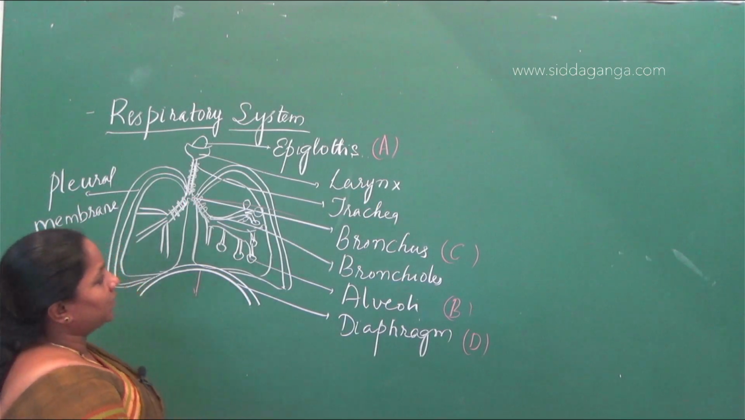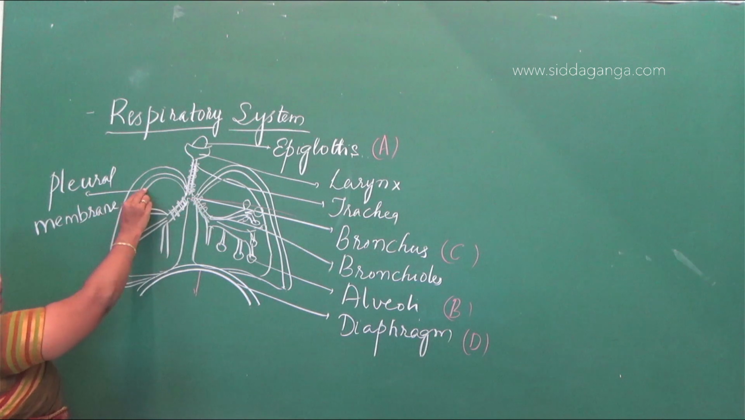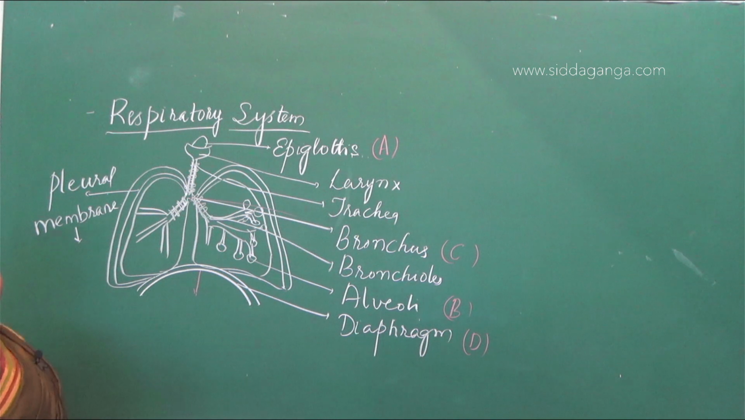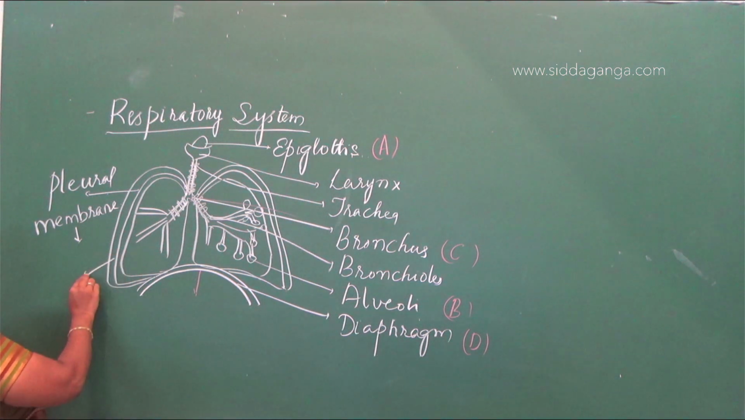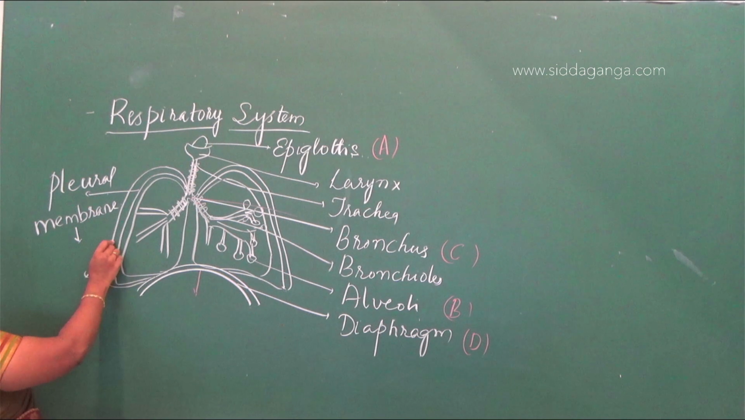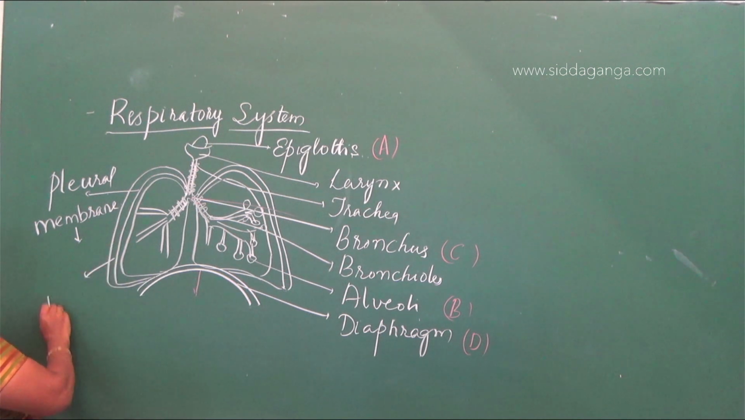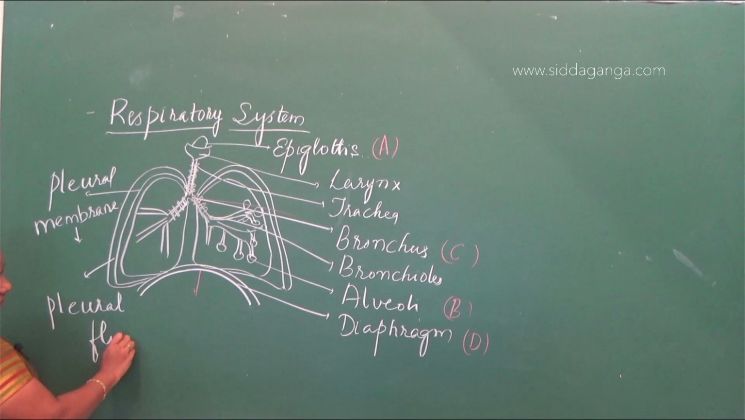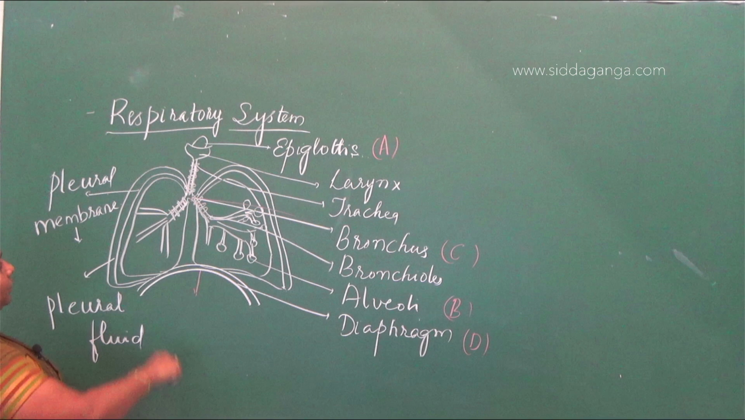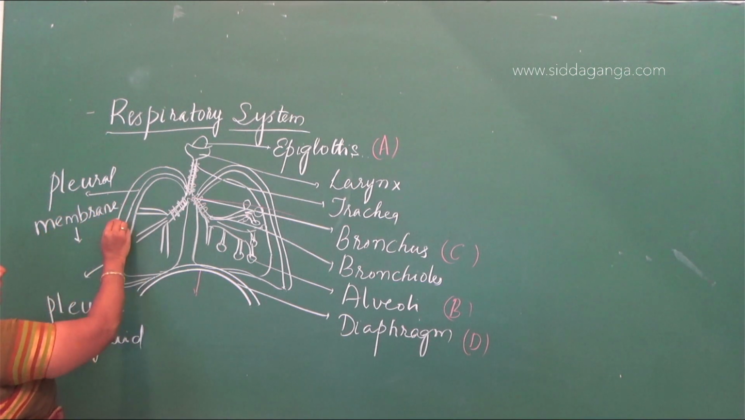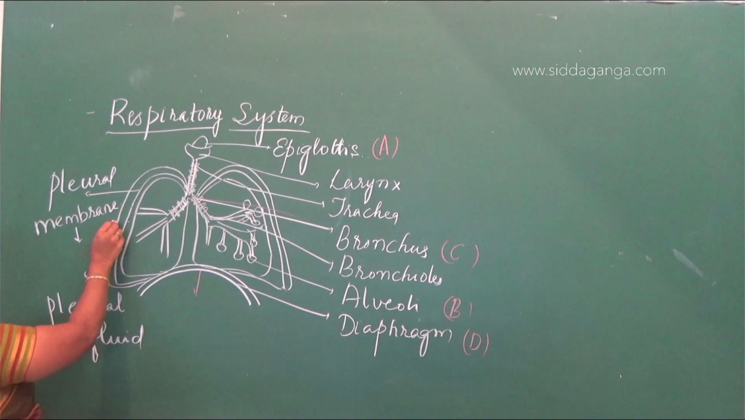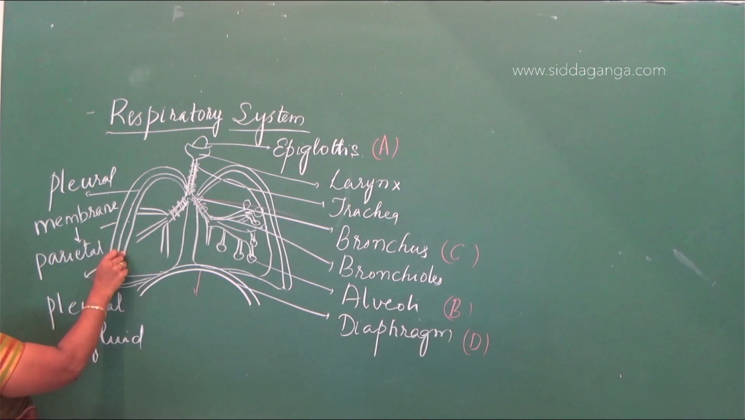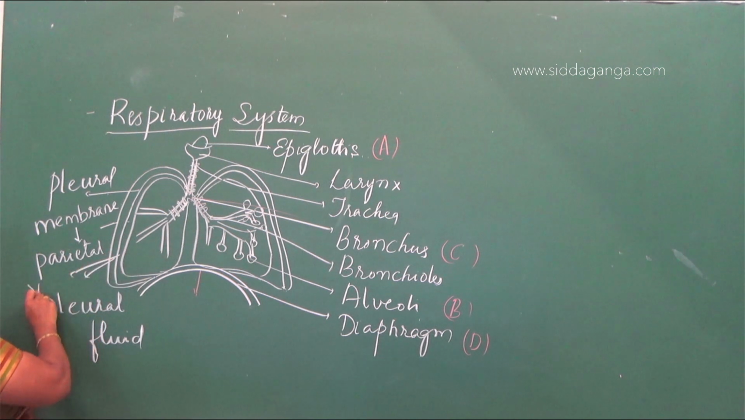So you should know lungs are enclosed in. See the diagram again. I have written here, lungs are protected by a covering. That covering is called pleural membrane. Two layers of pleural membrane are there, and the fluid between them is called pleural fluid. In the diagrammatic view there is an inner and an outer layer. The outer layer is called parietal membrane and the inner layer is called visceral membrane.